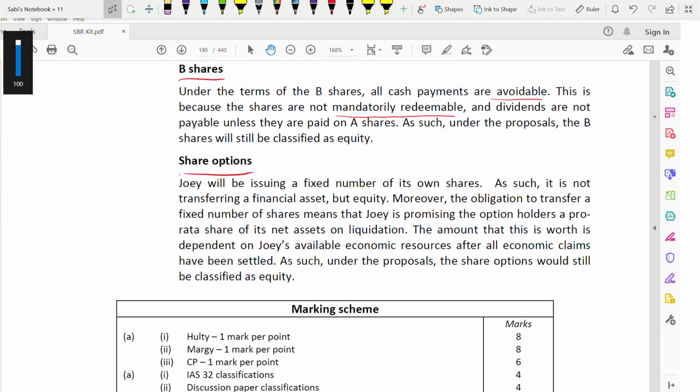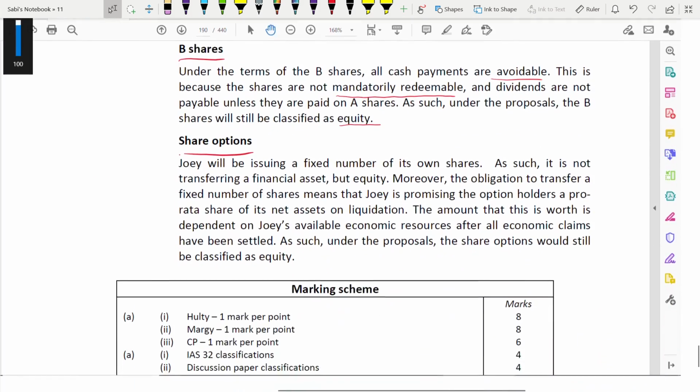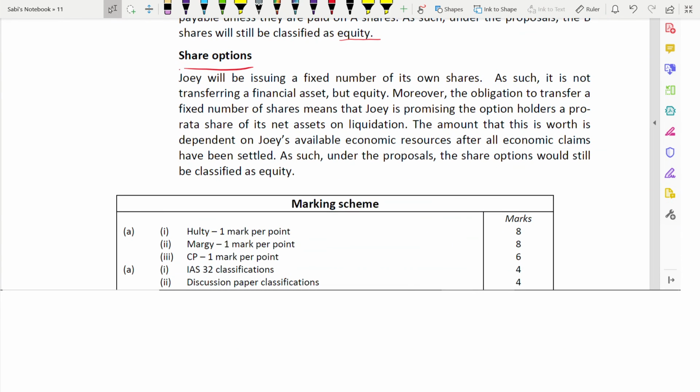And dividends are not payable unless they are paid on A shares. As such, B will be classified as equity. Same by the definition of the discussion paper, it's equity.